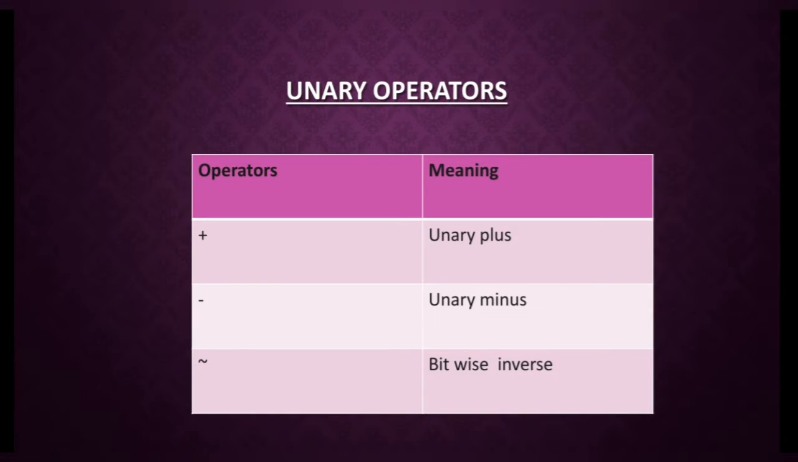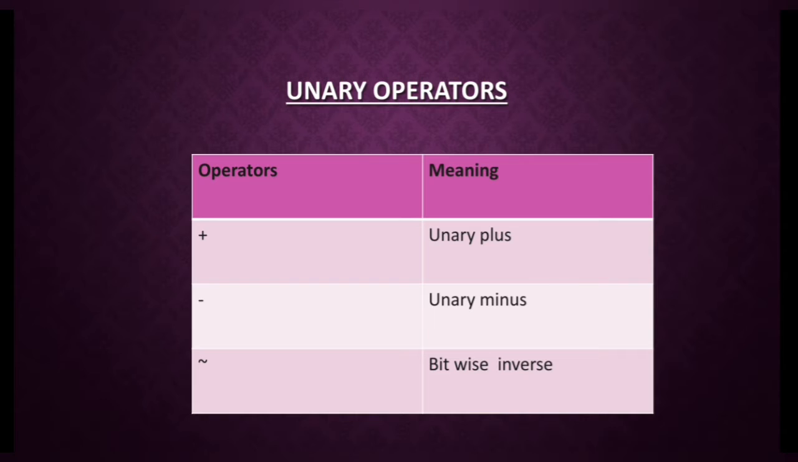Next, unary operators. The unary operators operate on only one operand. Unary operators usually precede their single operand. The main keyword in this topic is that unary operators operate on only one operand. The operators in unary operators are unary plus, unary minus and bitwise inverse. The unary plus and unary minus operators are used to provide a sign to the operands. Example, +6 and -9.